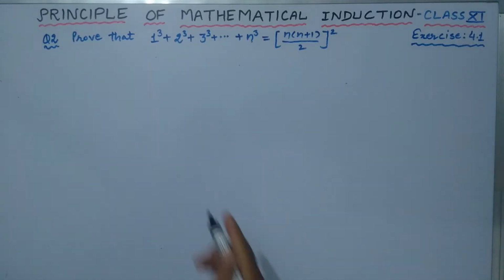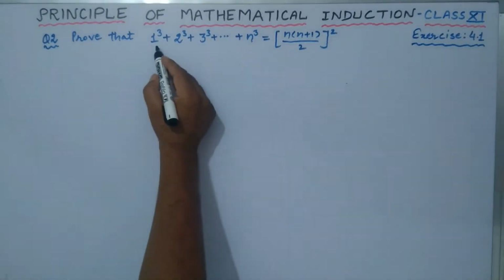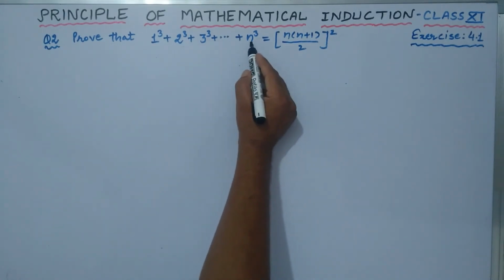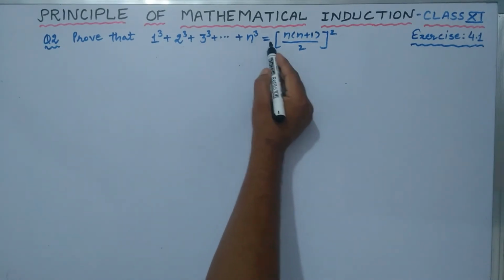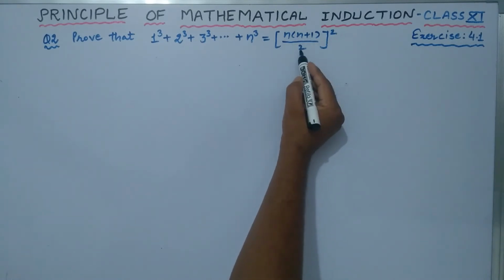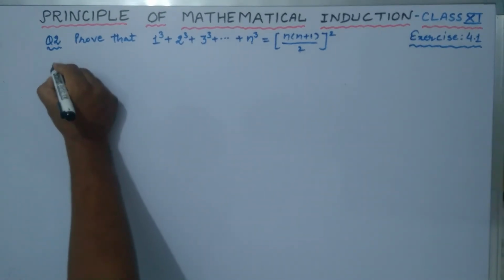Now coming to question number 2 of exercise 4.1: prove that 1 cube plus 2 cube plus 3 cube plus so on up to the last term n cube is equal to n into n plus 1 whole divided by 2, whole square. So how to prove this now?